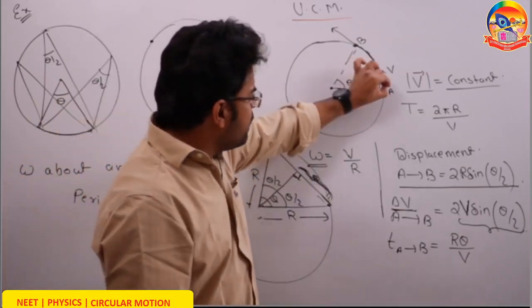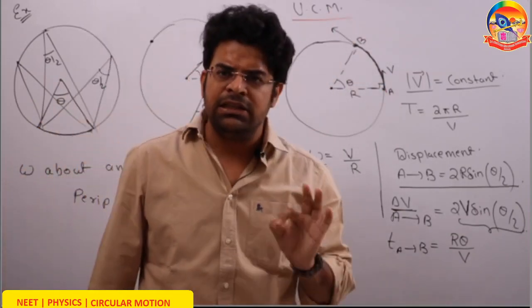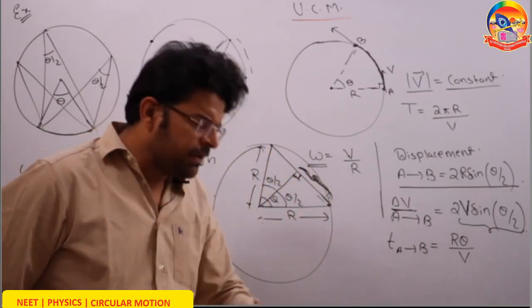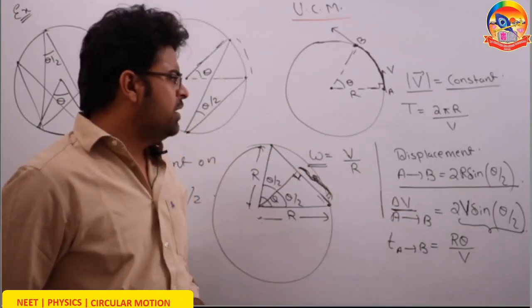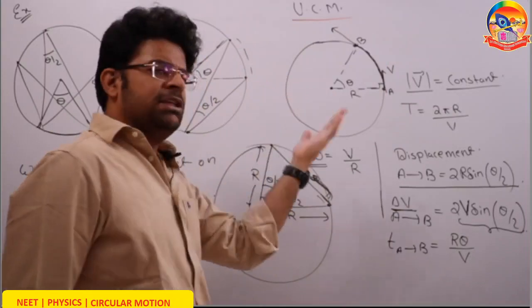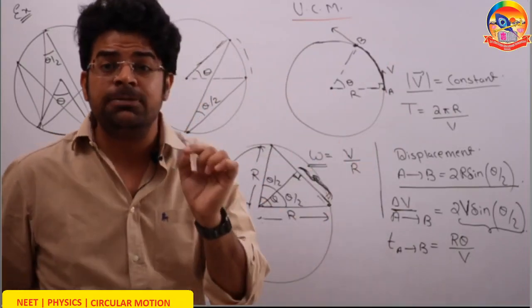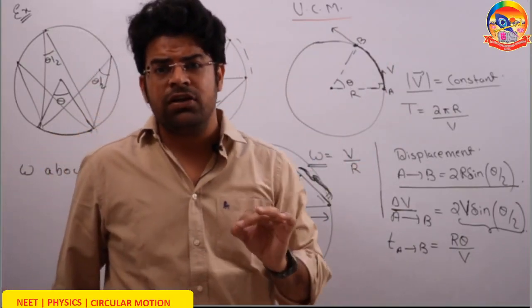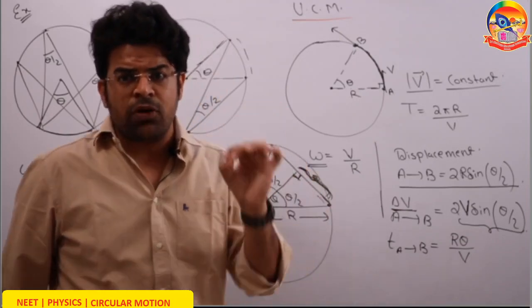Then when the particle completes a half circle, what is the change in velocity? Ten percent of the time, many of them say 0 because the speed is the same. So the change in velocity is 0, change in speed is 0. Beta, velocity is a vector quantity. Direction plays an equally important role.